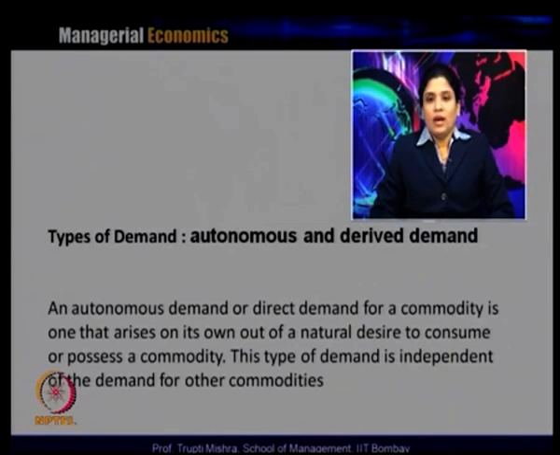The third type of demand is autonomous demand or derived demand. Autonomous demand, or the direct demand for a commodity, is one that comes on its own out of the natural desire to consume or possess a commodity. This type of demand is independent of the demand for any other commodity. So there are no forces that guide the demand to happen. It generally comes from the natural desire to consume or to own a commodity or a product.